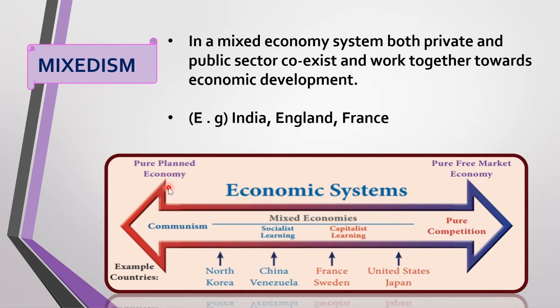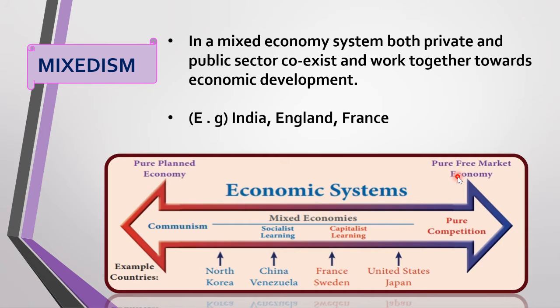What do you mean by a pure planned economy? A pure planned economy has one person or group which controls everything. All the activity is controlled by one person or a group of people. What do you mean by pure free market economy? A purely capitalistic economy is called a pure free market economy.